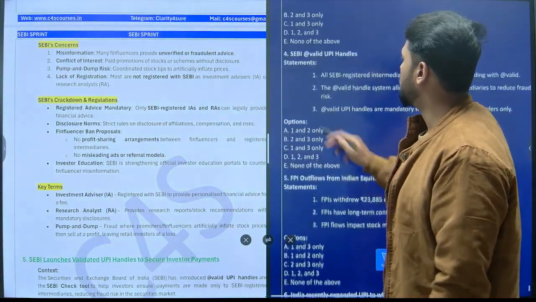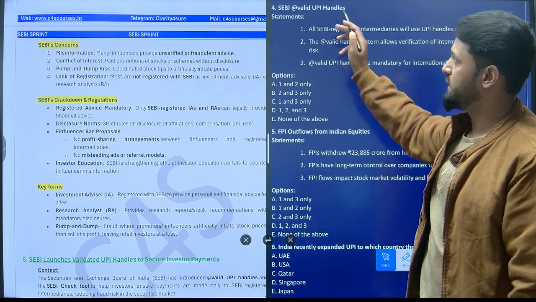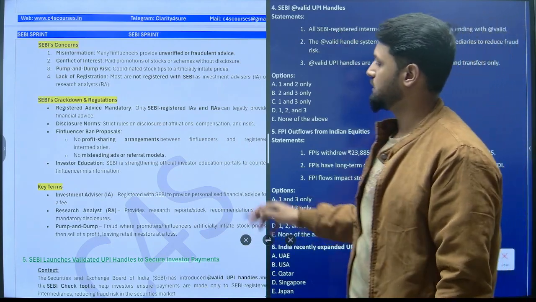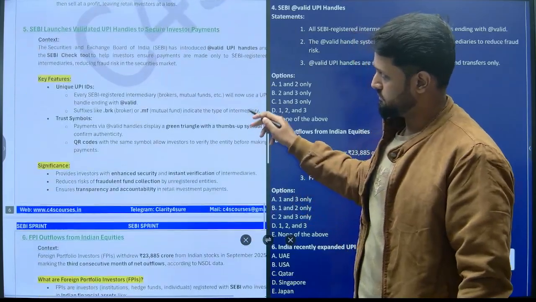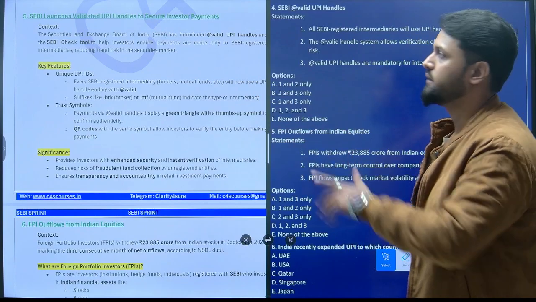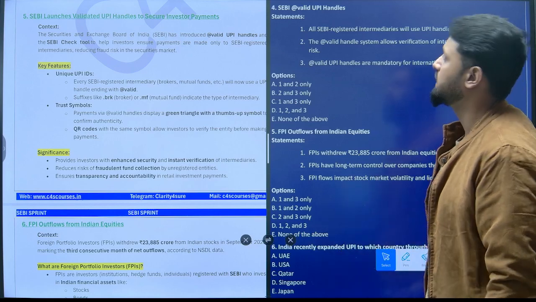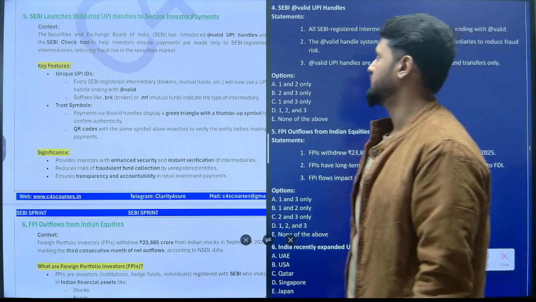Now, moving on to our next question, SEBI @valid UPI handles. This is the topic. And this is the news from where this question has been taken. SEBI launches validated UPI handles to secure investors' payments.